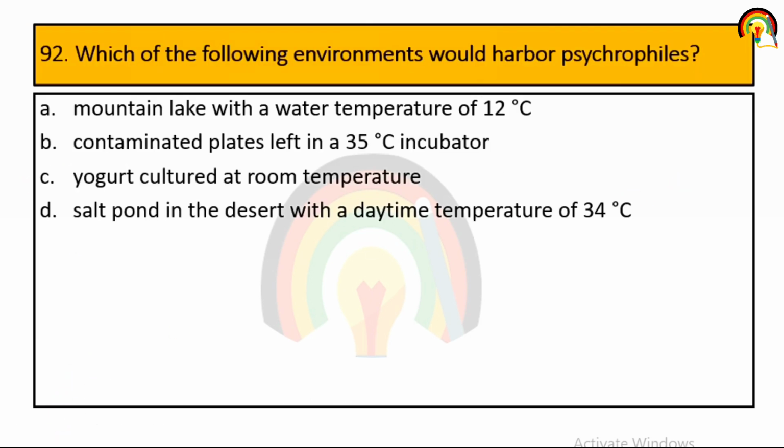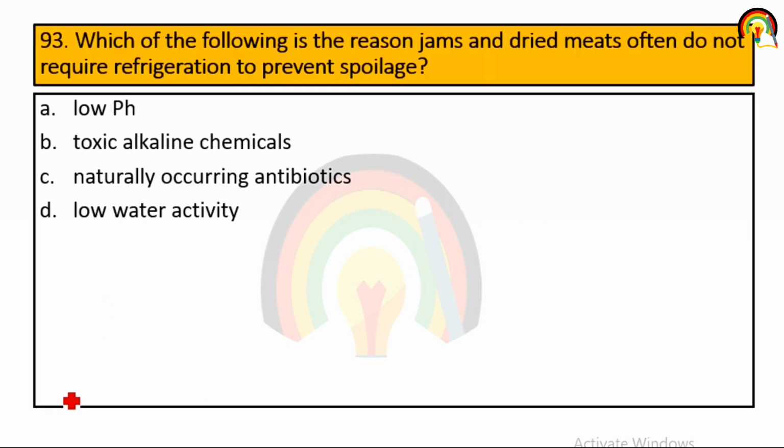Which of the following environments would harbor psychrophiles? A mountain lake with a water temperature of 12 degrees Celsius, a contaminated plate left in a 35 degrees Celsius incubator, yogurt cultured at room temperature, or a salt pond in the desert with a daytime temperature of 34 degrees Celsius. So it is the mountain lake with a water temperature of 12 degrees Celsius.